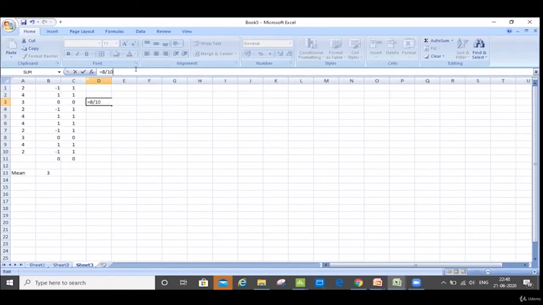You should do 9 actually. So we have 10 values, which means divided by 9. So 8 divided by 9 is 0.8889. This is my variance.